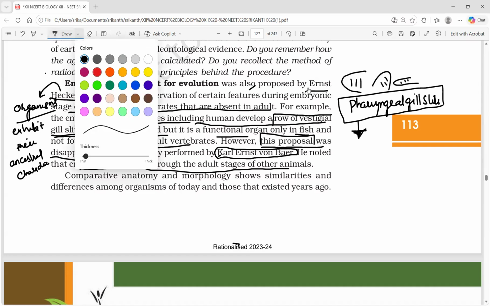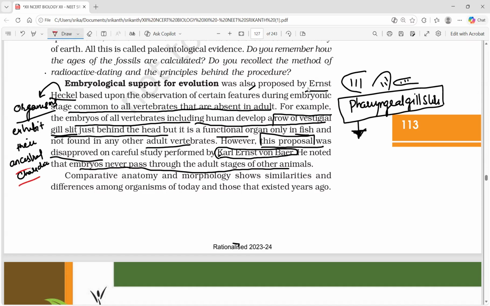That means we have to understand that statement passed by Haeckel. Now he is disapproving. So what is the theory of Van Baer then?